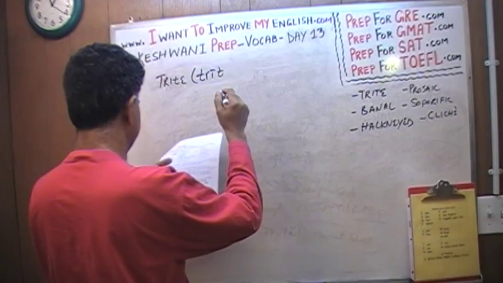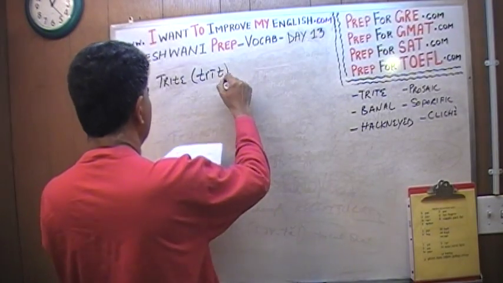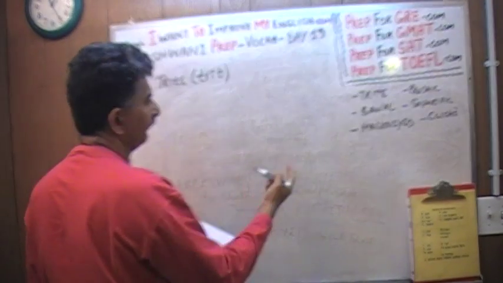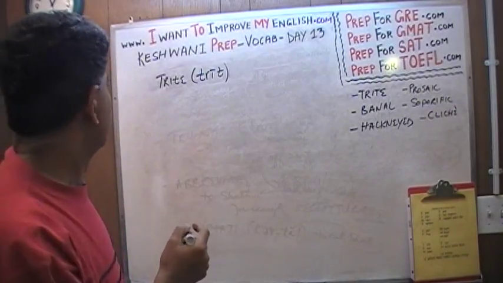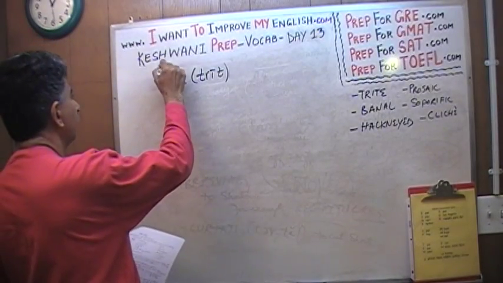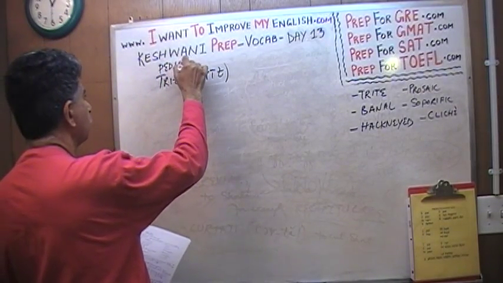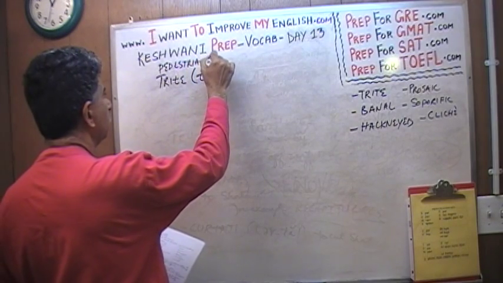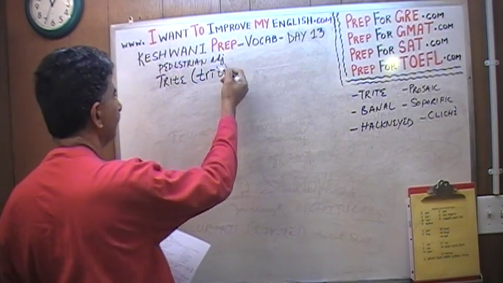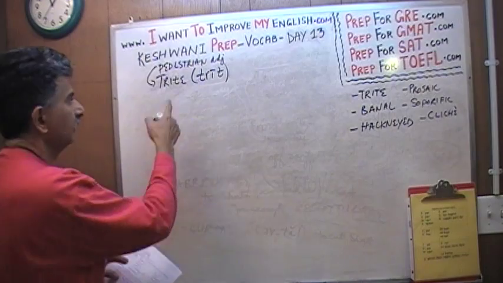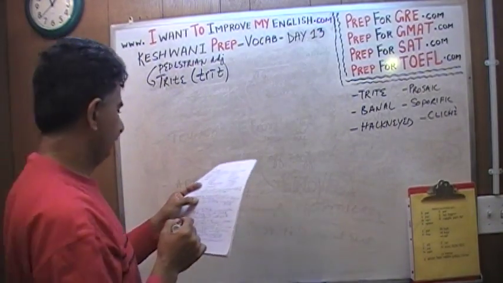Trite. What does it mean? If the word pedestrian is an adjective, and since these are synonyms, these are also all adjectives.